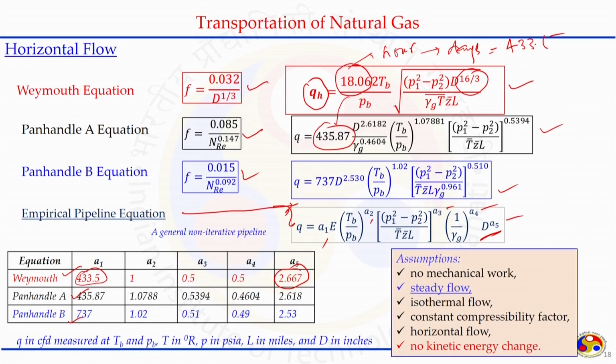These expressions hold under certain assumptions: no mechanical work, steady state flow condition, isothermal flow, constant value of the compressibility factor, flow happening in one direction only, that is also horizontal flow only, and no kinetic energy change happening in the system.